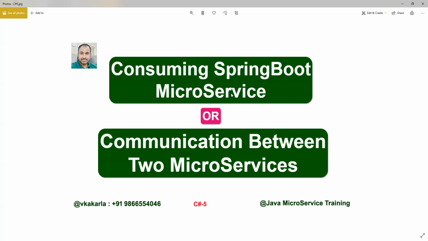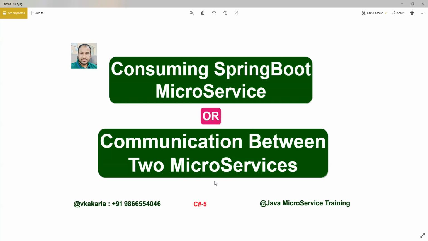So we will see what are the rules or what are the steps we need to follow to consume an external service or another microservice. That is what we are going to see now. For communication between two services, we need two services, right? Service A and service B. So for that, I developed two services.